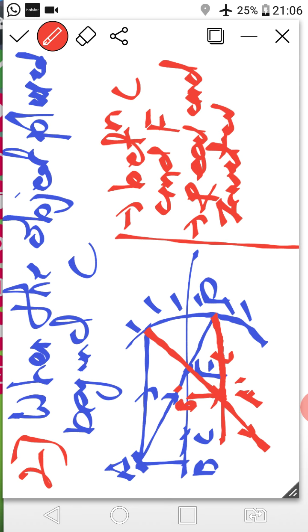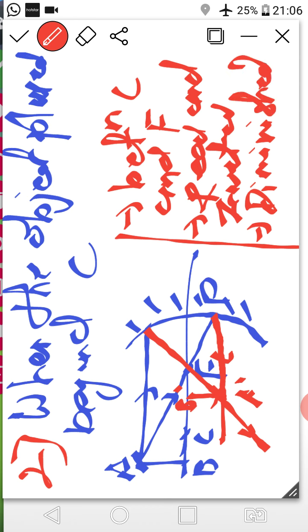Both the reflected rays really intersect, so it is real and inverted. Inverted why? In the object, A is at the top. In the image, A dash is at the bottom. And the size of image is diminished. Right class?